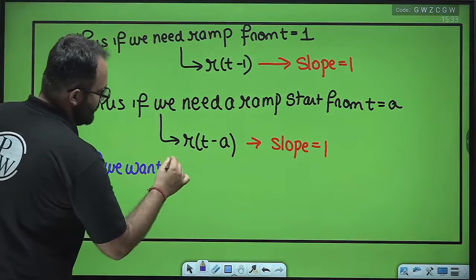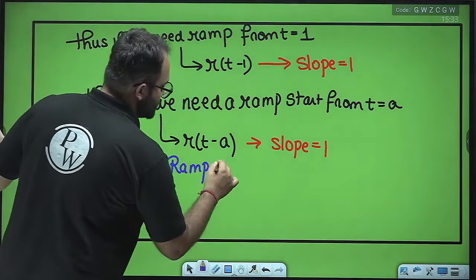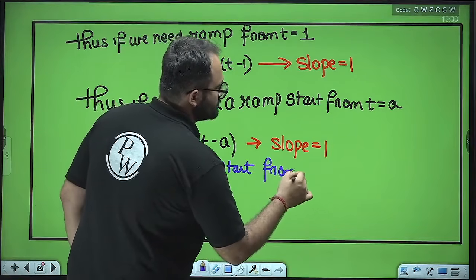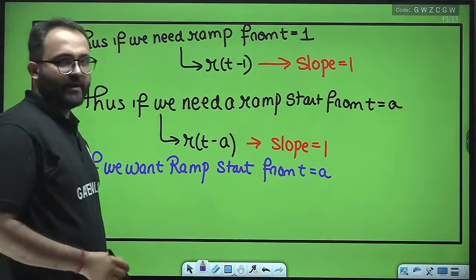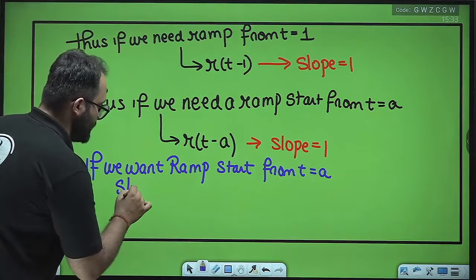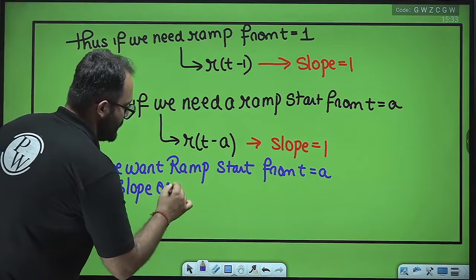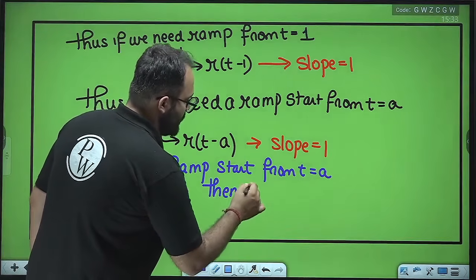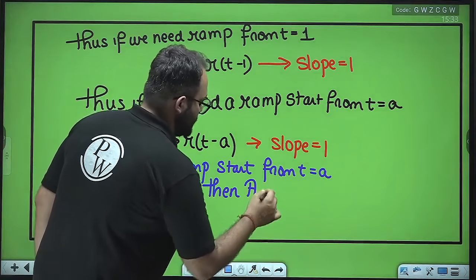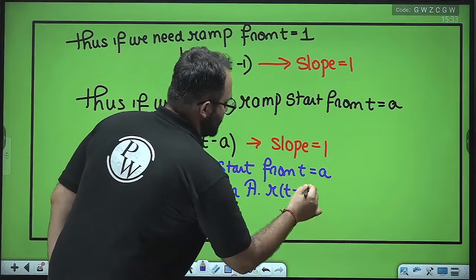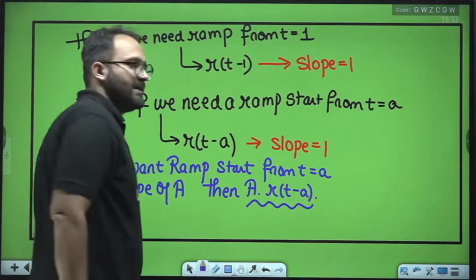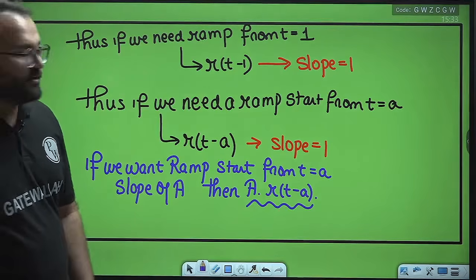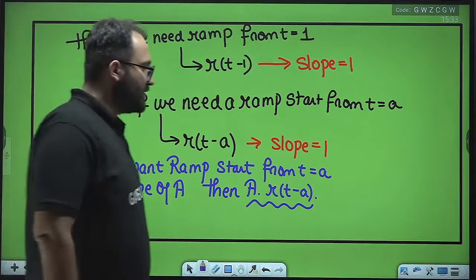If we want a ramp to start from t equal to a and have a slope of capital A, then it will be written as A·r(t-a). We simply multiply the capital A with the ramp. So this whole concept will be used here.